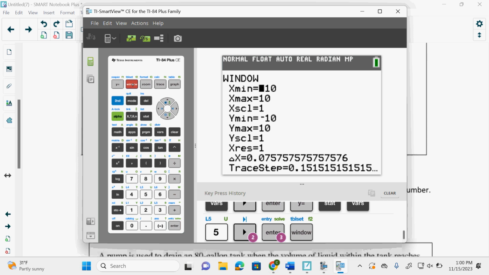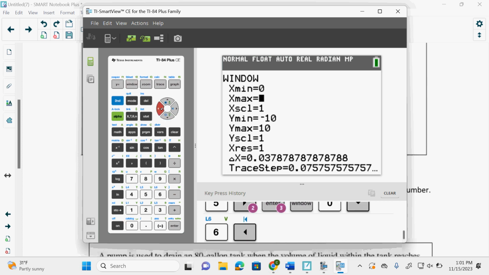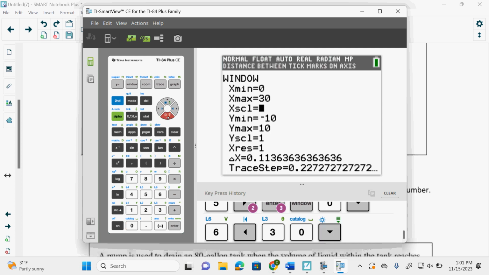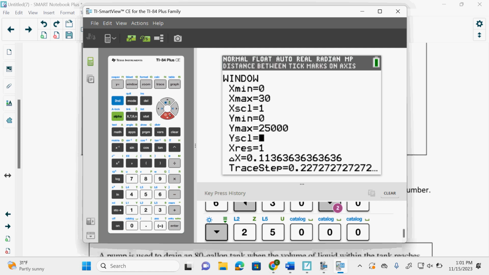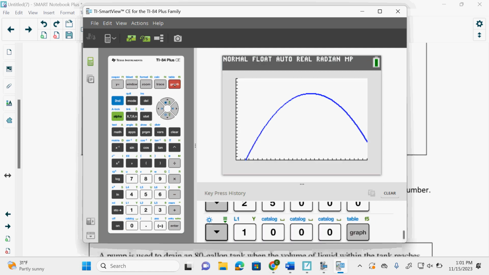Okay, shh. Make sure your window's fitting the data. So we need to change our windows to fit our data.